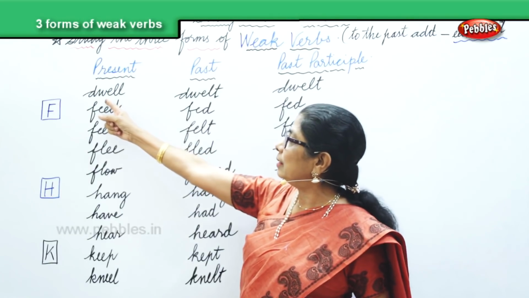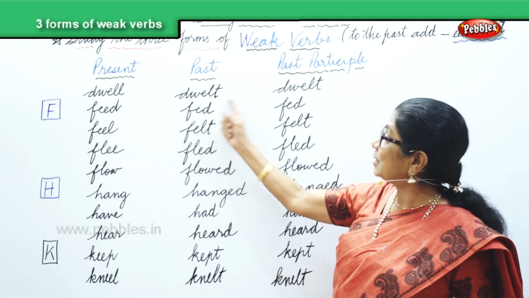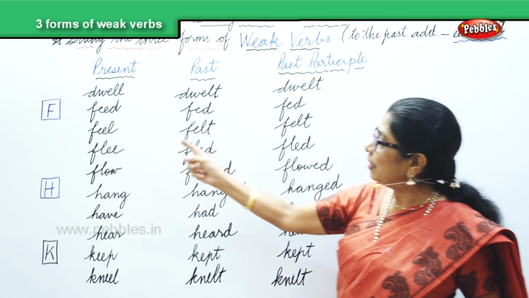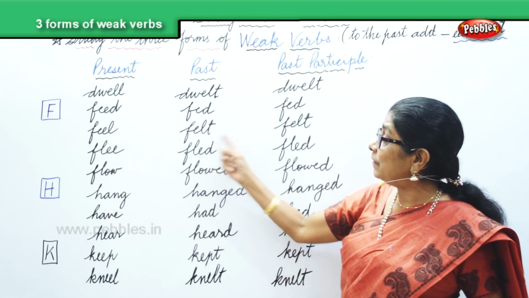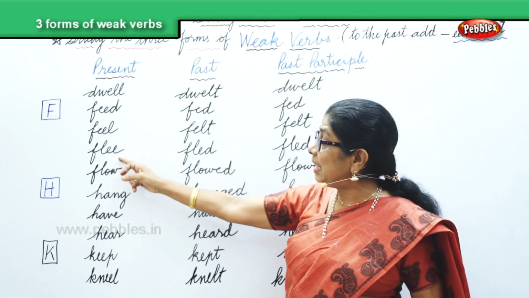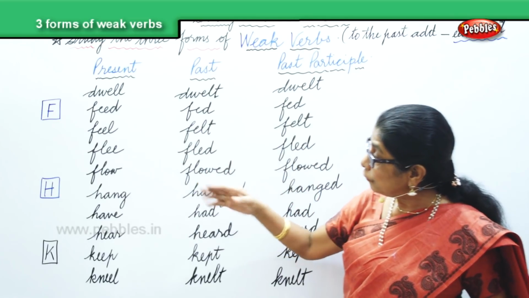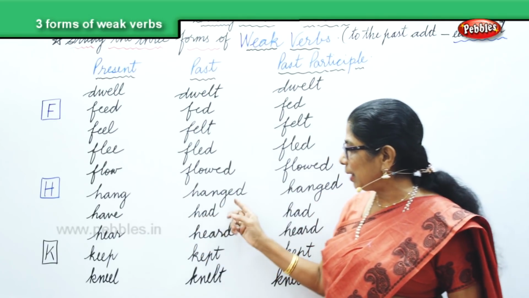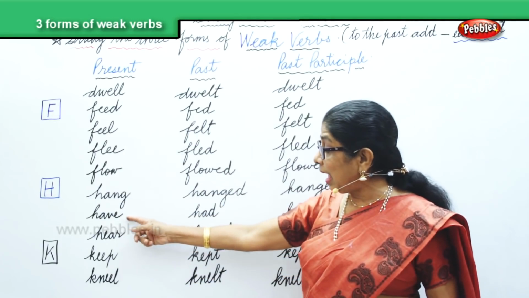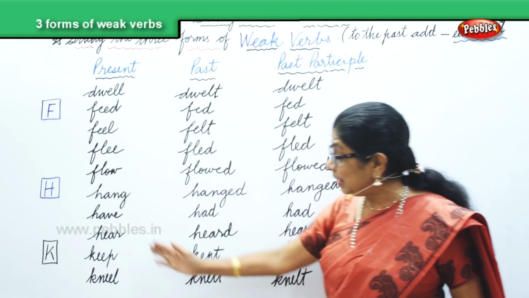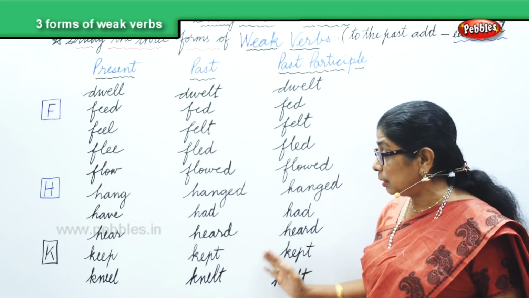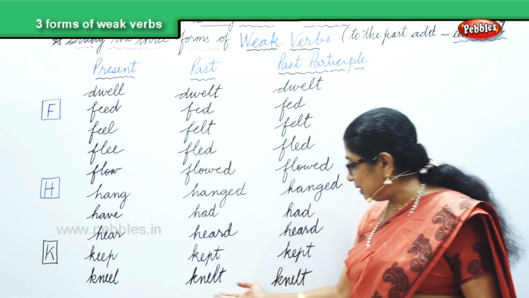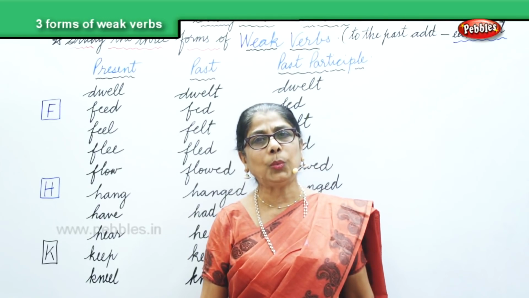Let's look at here. Dwell, dwelt, dwelt. Feed, fed, fed. Feel, t is added. Felt, felt. Flee, fled, fled. Flow, flowed. Add ed, flowed. Hang, hanged. Have, had, had. Hear, you heard, heard. Keep, kept, kept. Kneel, knelt, knelt. We have some more weak verbs to look at.